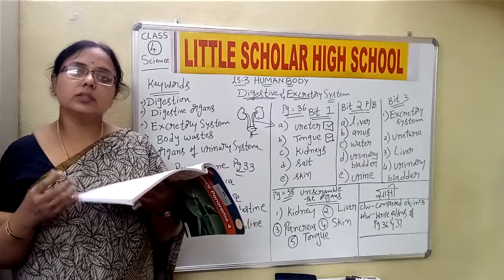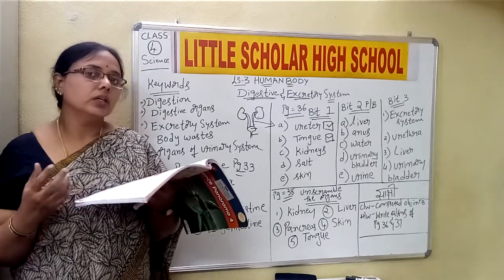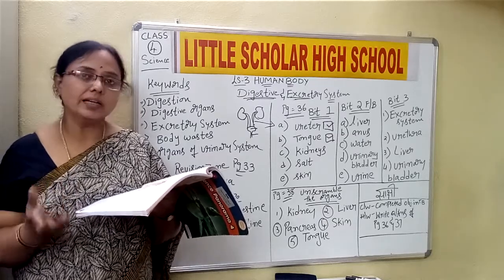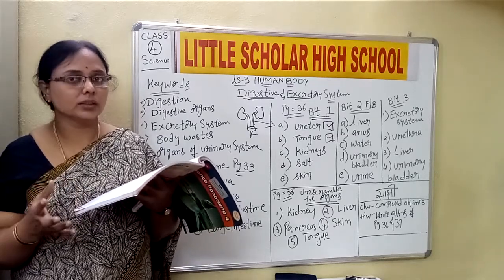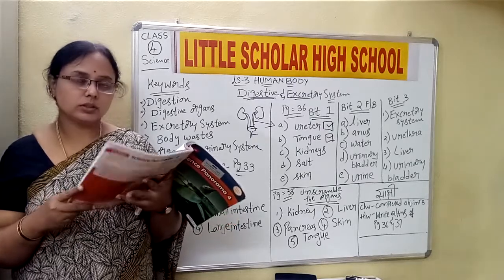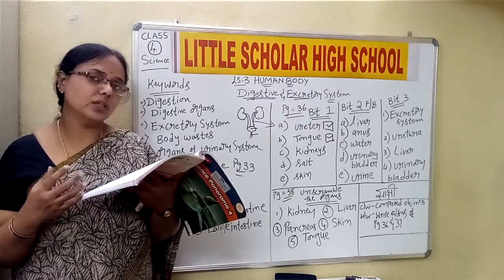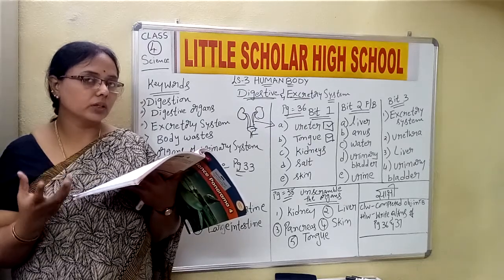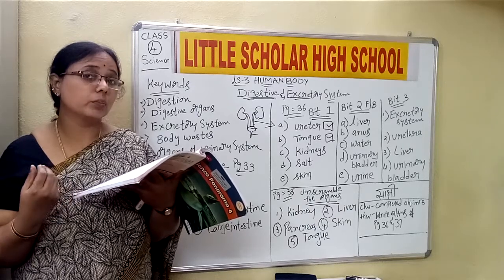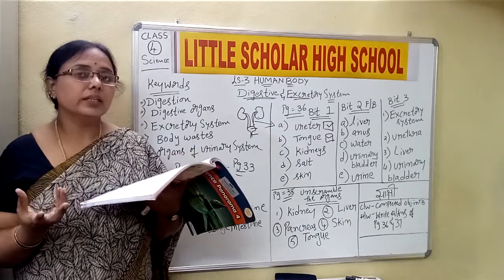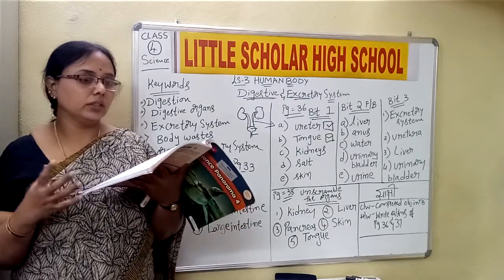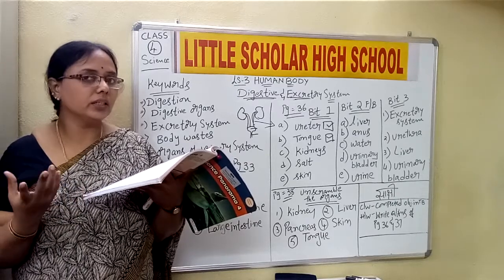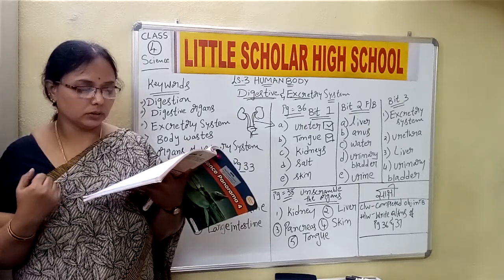Pulmonologist. A pulmonologist is a doctor who is a specialist in the functioning of or problems related to the lungs. Urologist. A urologist is the doctor who has the knowledge about the organs and the functioning of the organs, or the problems related to the kidneys, urinary bladder and all. So a urologist is a specialist in the kidneys and related organs.